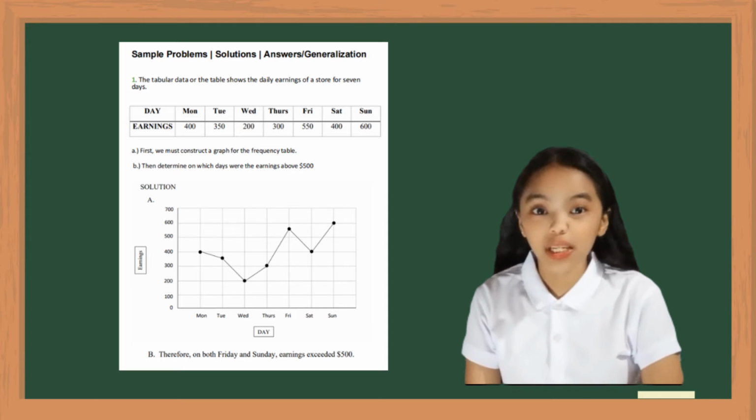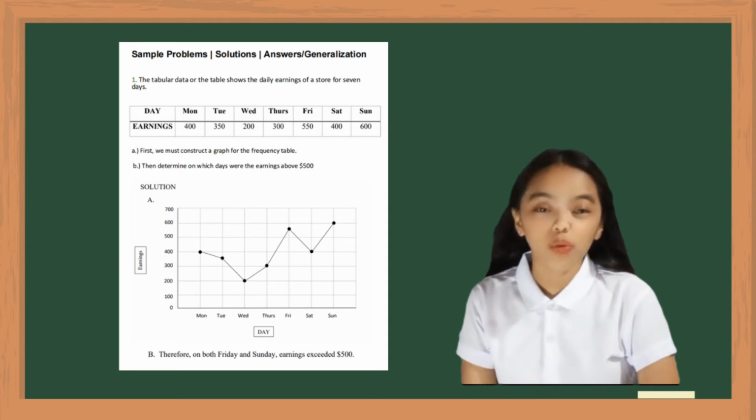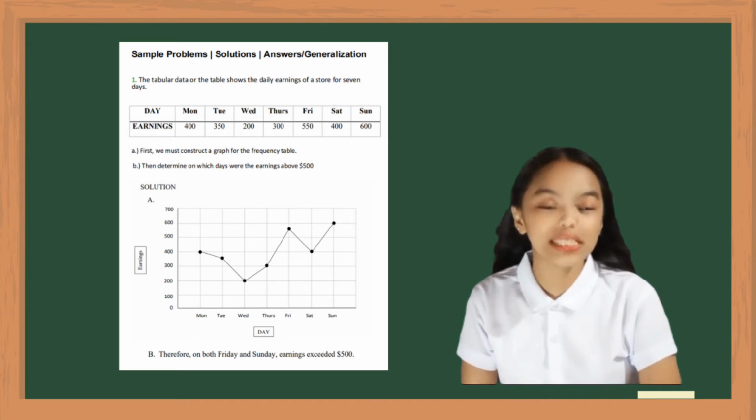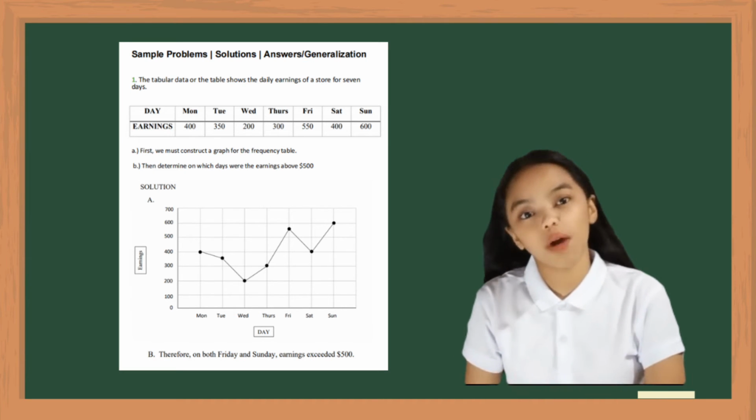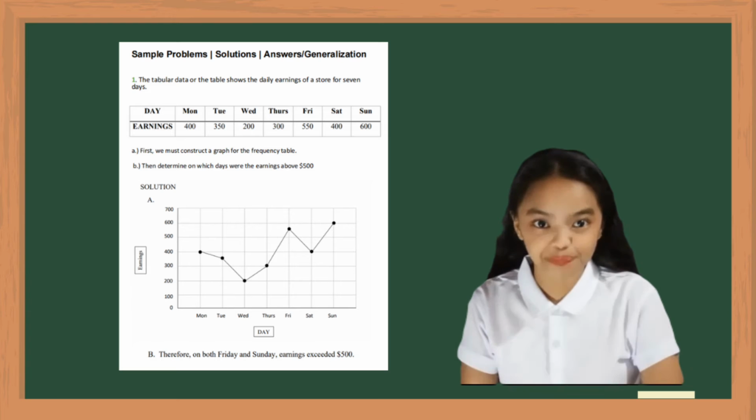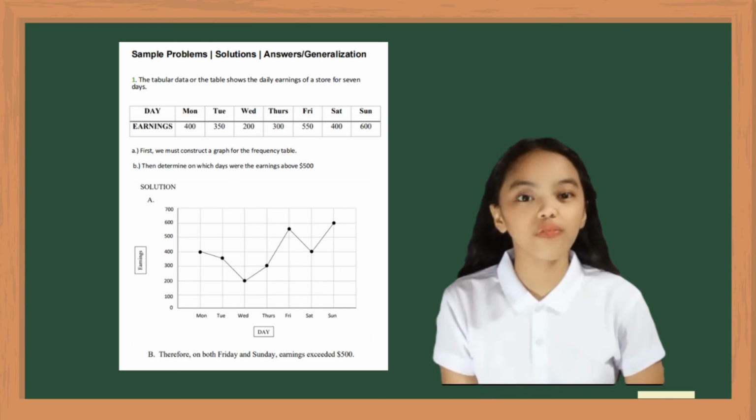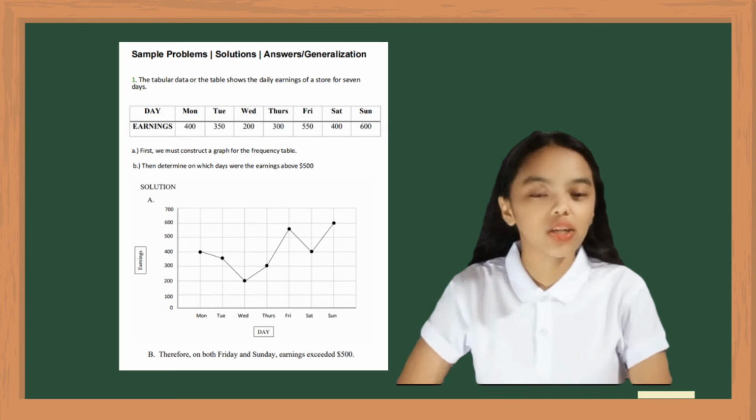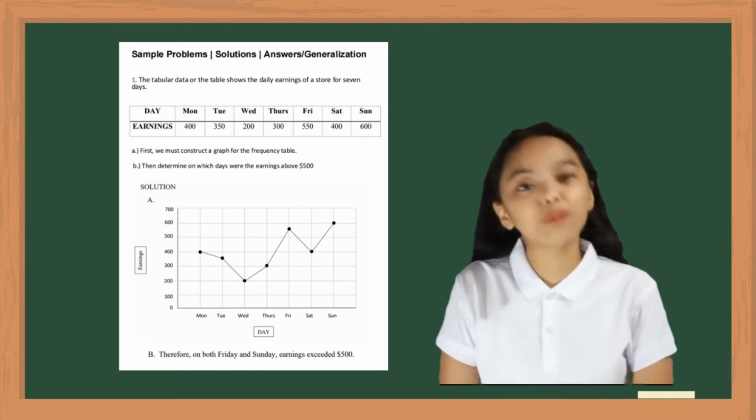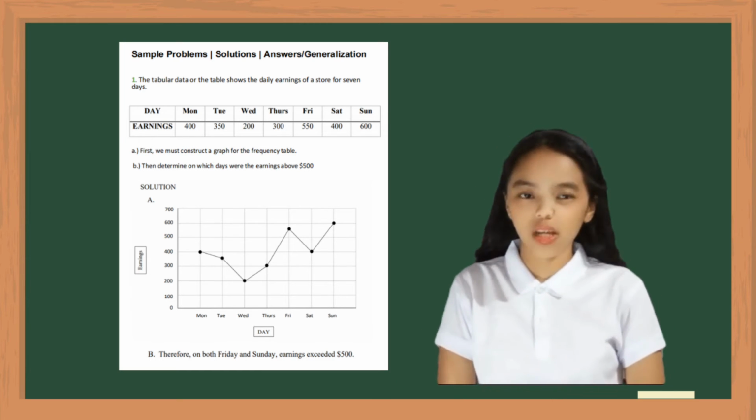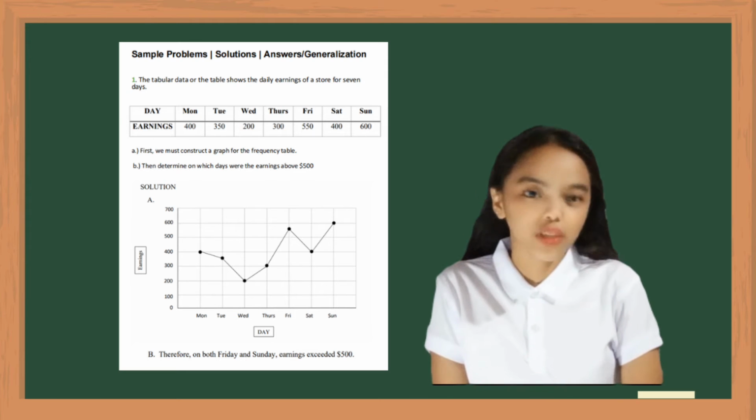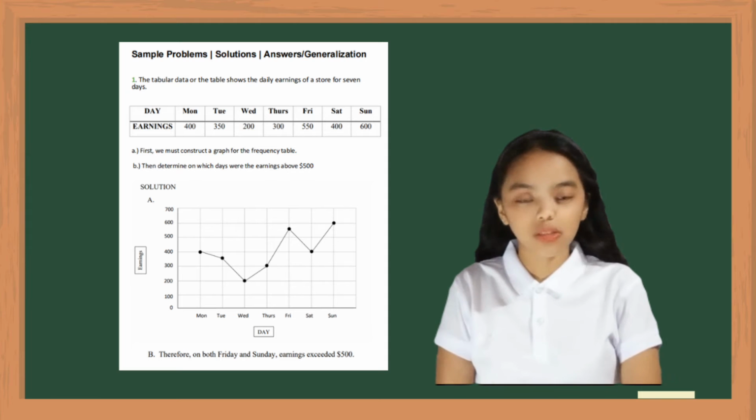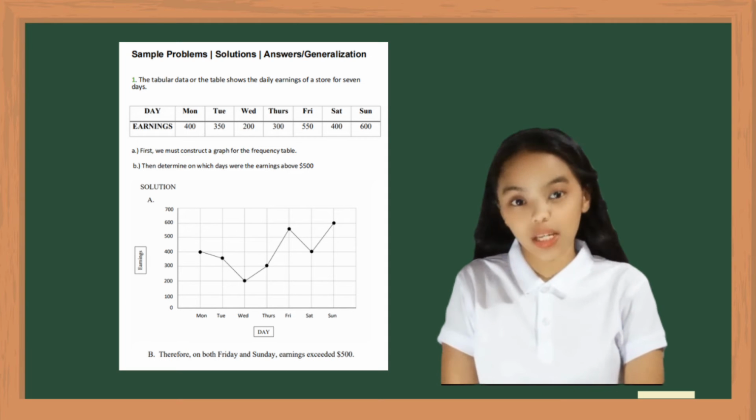Since our topic is broken line graph, we're going to use the broken line graph to determine which days the earnings were above $500. We can observe the labels on the axis. The horizontal line, or the x-axis, known as the independent axis, represents the days. And the vertical line, or the y-axis, known as the dependent axis, represents the number of earnings in a day.